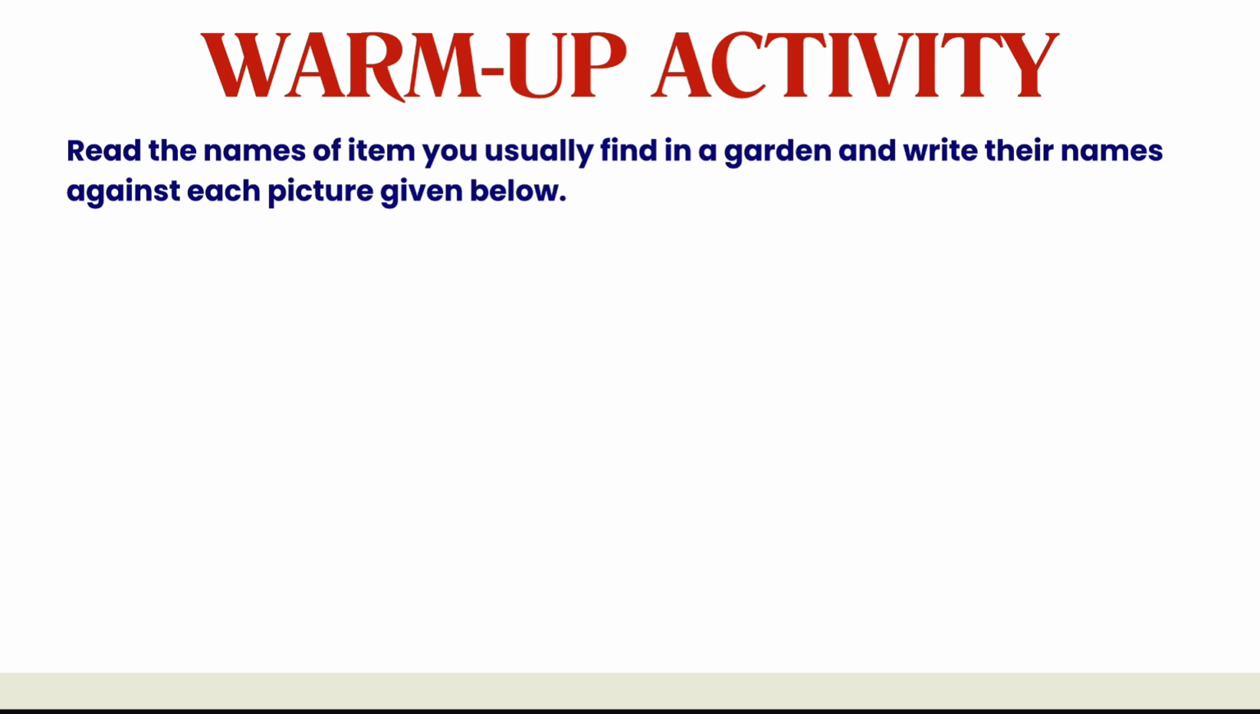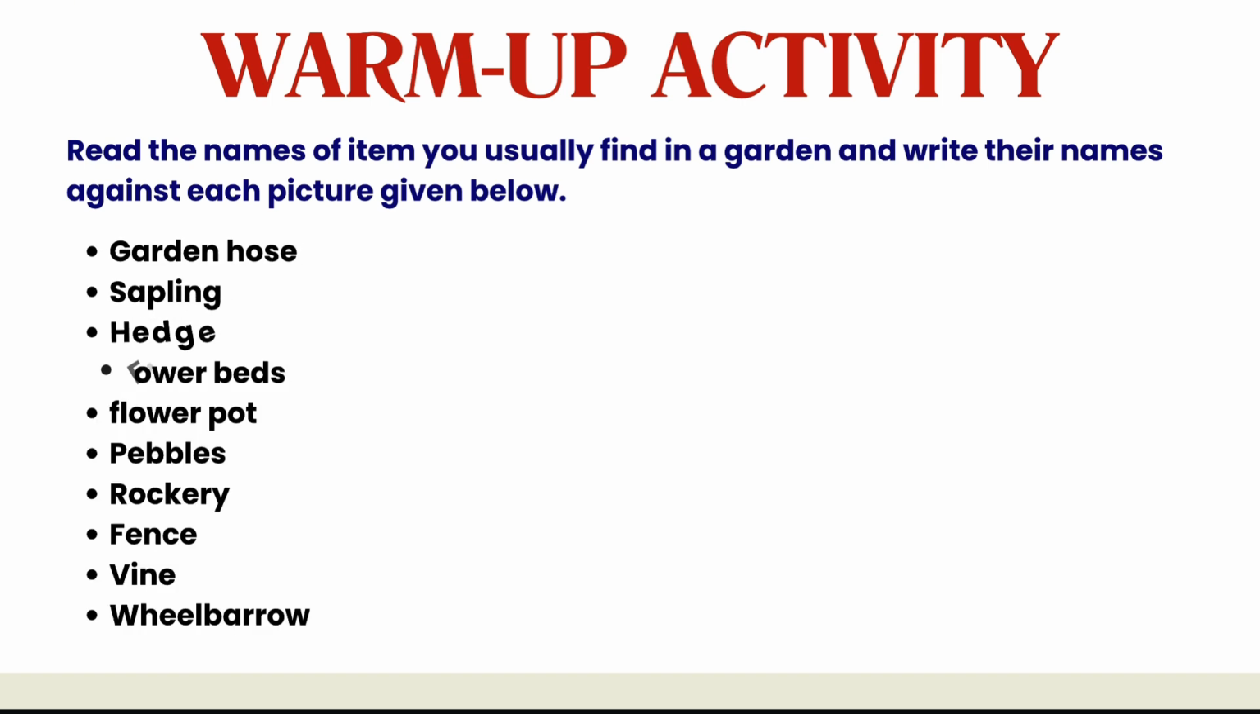You just have to place them in their correct order, right, students? So, what are the words we have for now? We have garden hose, sapling, hedge, flower bed, flower pot, pebbles, rockery, fence, vine, and wheelbarrow. I think you just pronounced all the terms with me. Next, just go to the picture slide.